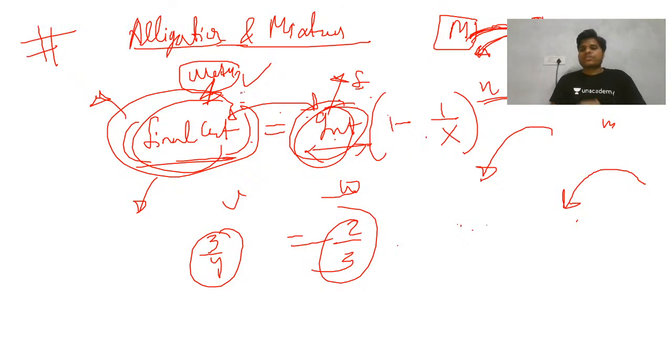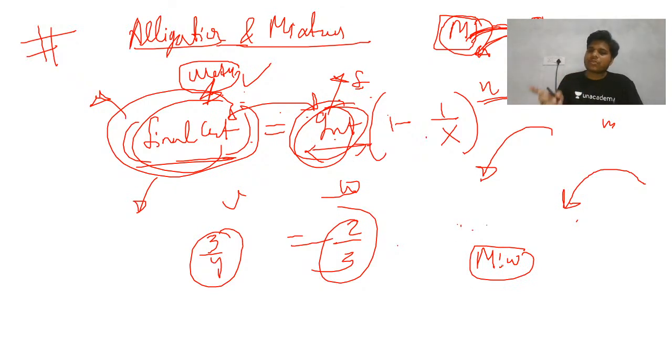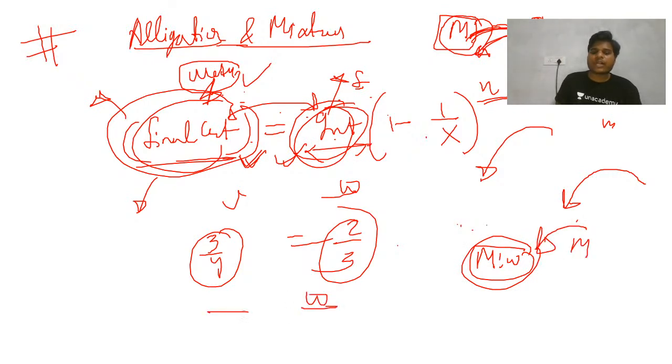Okay, so there will not generally be a problem when you have pure milk. The problem will be when you have a solution of milk and water, and you're replacing this solution with milk. Generally we have a habit that we find the ratio of the milk here. But in this question they are now replacing with the milk. So here we will get the ratio of water, we will not get the milk. There will be the final and initial quantity of water, not milk. So don't commit this mistake.